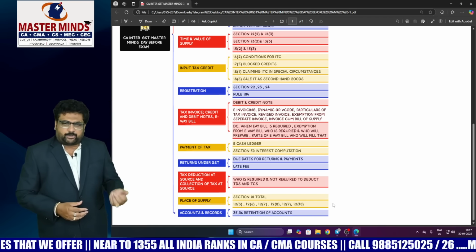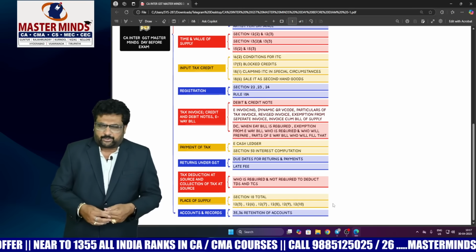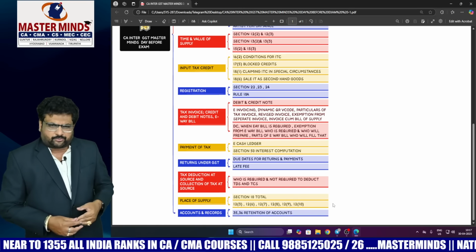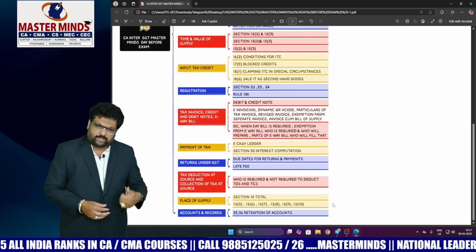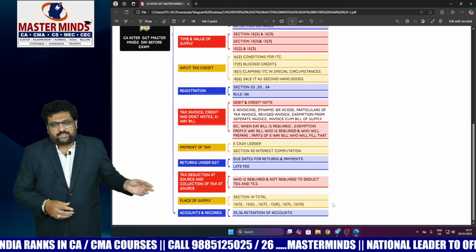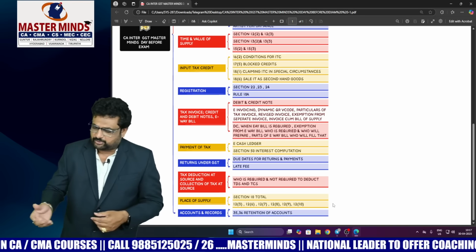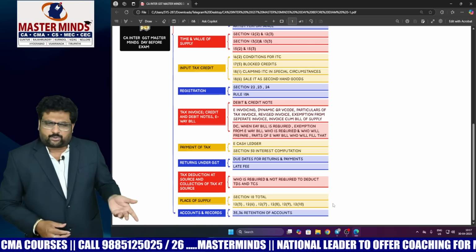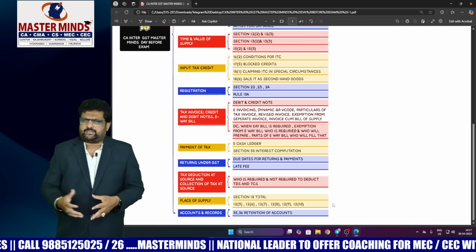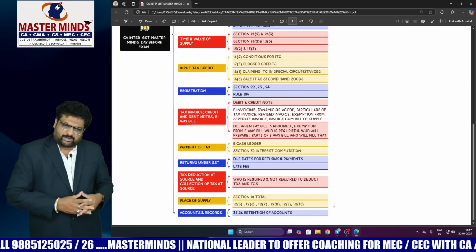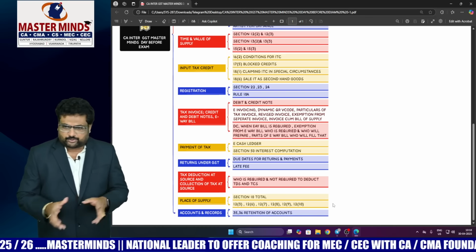And with respect to place of supply, section 10 in total, you need to read. Whereas with respect to section 12, 12.3, 12.6, 12.7, 12.8, 12.9, 12.10. So these are the important areas in place of supply, section 12 with respect to services. And last but not the least, accounts and records, section 35. Along with that, section 36, retention of accounts. So these are the important areas you need to keep focus on in this chapter.